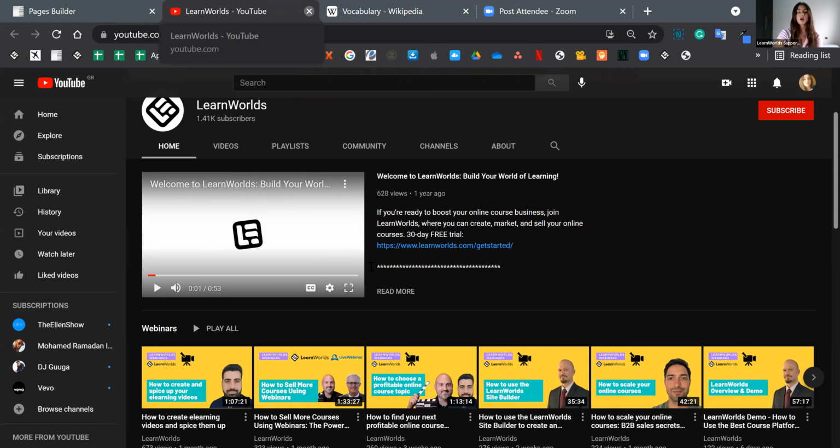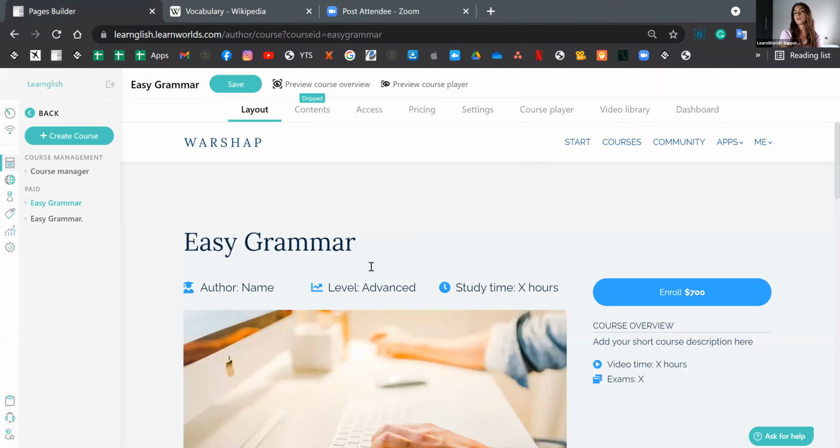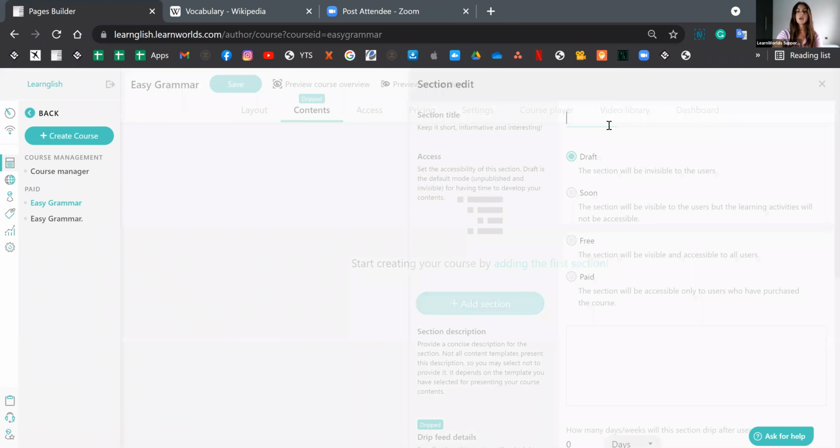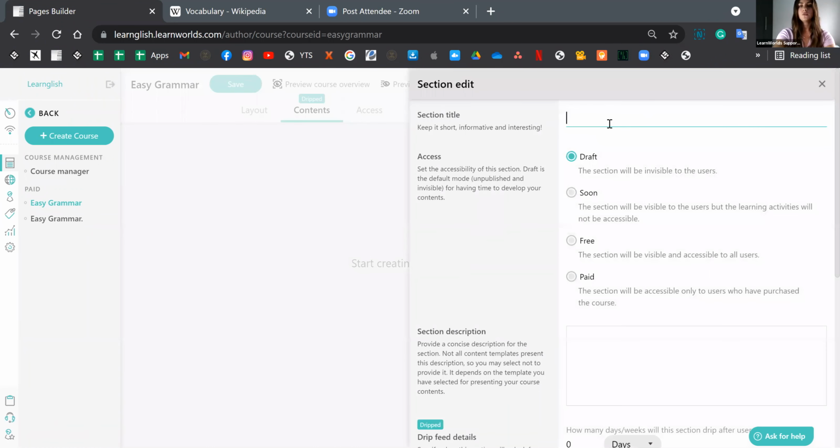So let's go over to the content section. I believe this to be the most important one. This is where you actually start the building part of the course. Now, like I mentioned earlier, courses are structured in sections. So let's go ahead and create our first section, and we're going to be adding activities inside the section. So I'm clicking on Add Section. I'm going to name this Intro.